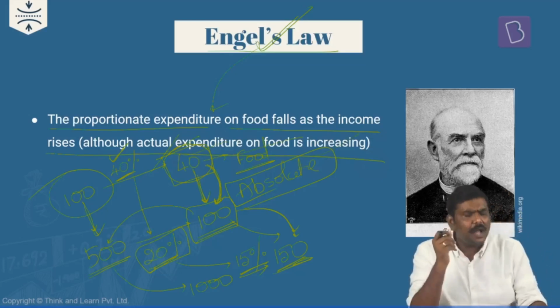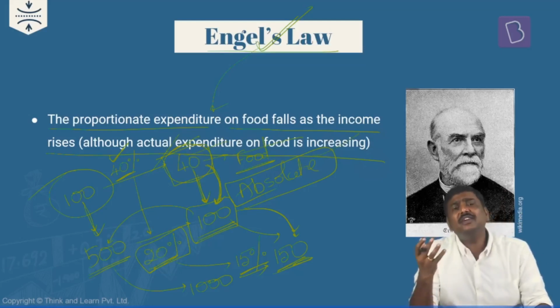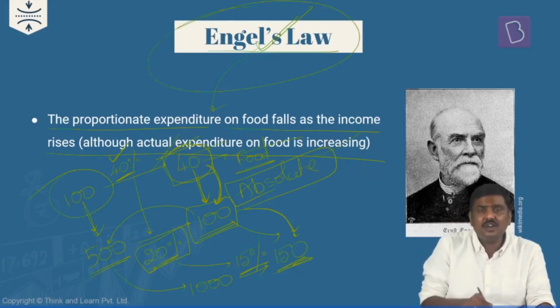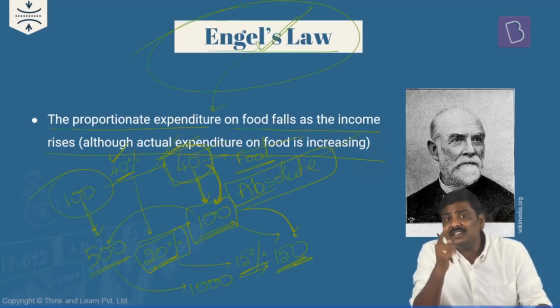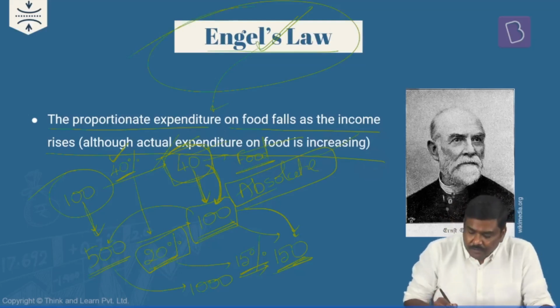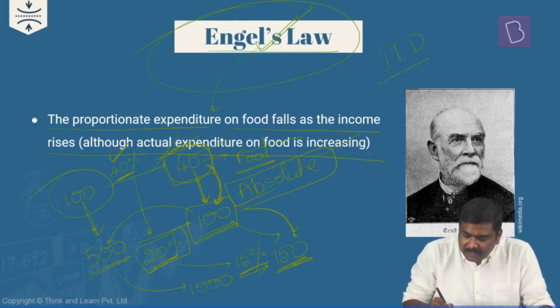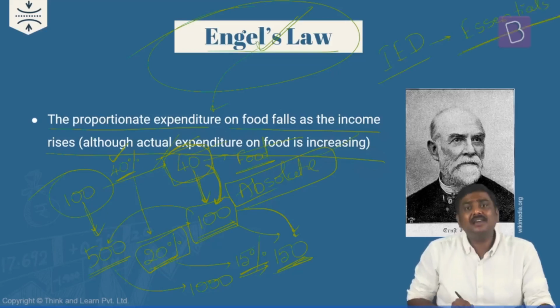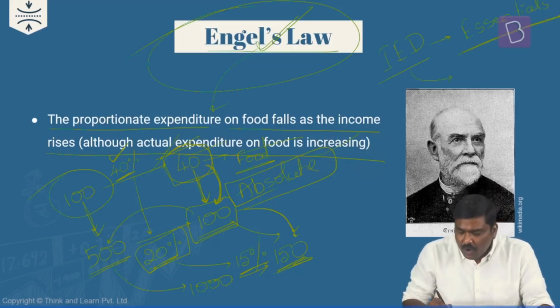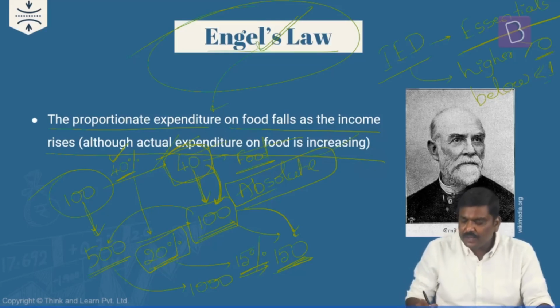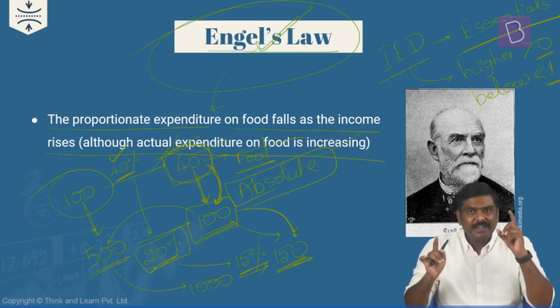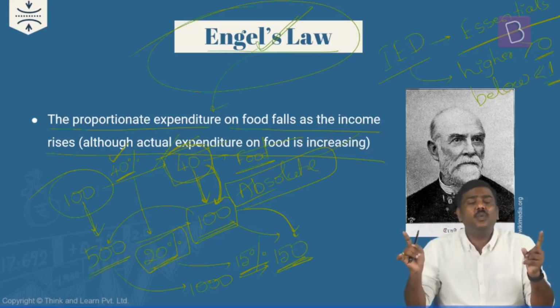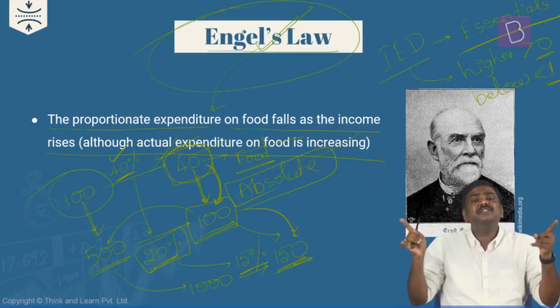Now, what is the application of this? What do you infer from this? Why am I discussing Engel's law in the context of income elasticity of demand? Understand this very carefully. Whenever you're going to talk about income elasticity of demand for essentials, it will always be higher than 0 but below 1. It will never hit 0. It will never hit 1. It will always be between 0 and 1.